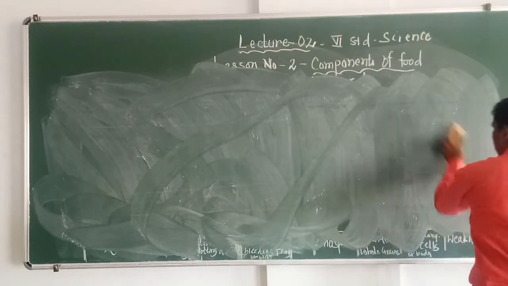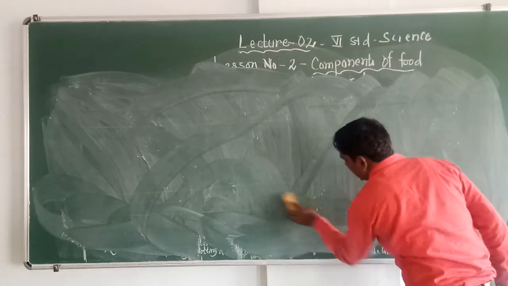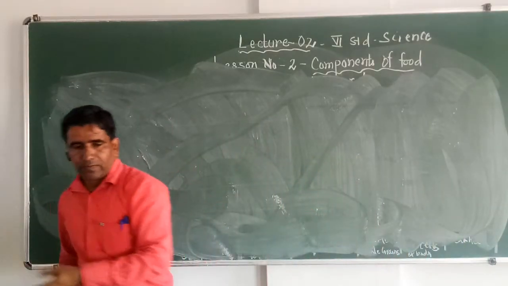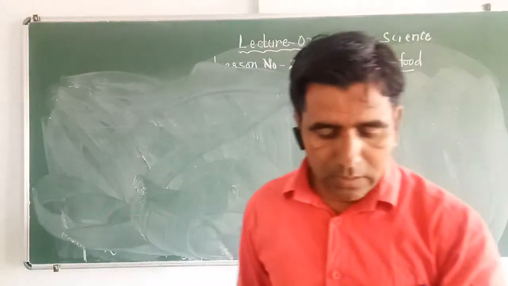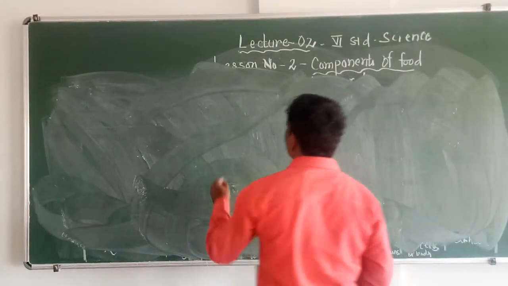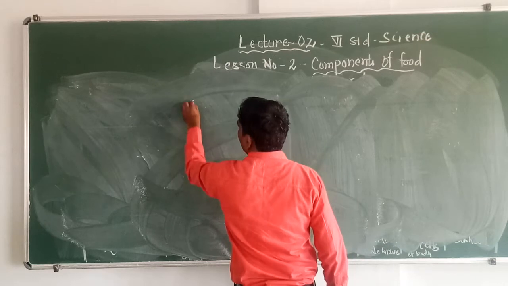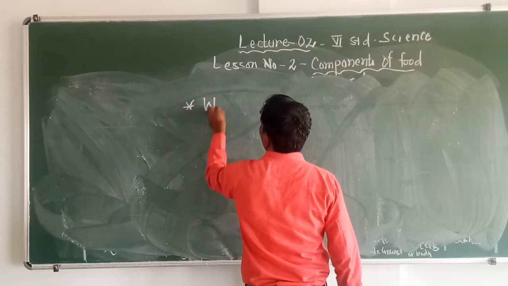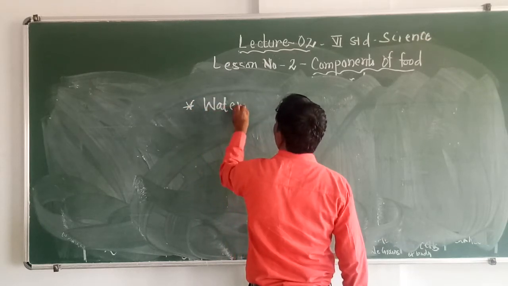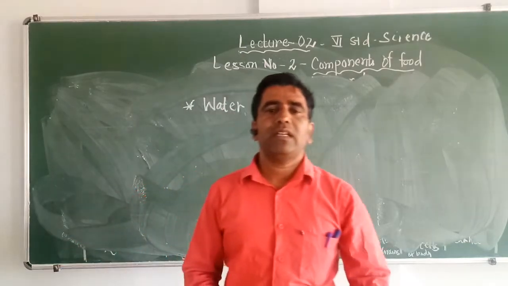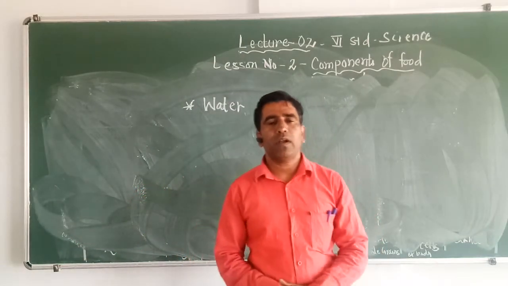Now our food also contains water and roughage. Let us discuss water. The next part of our food is water. 70% of body weight is made up of water.